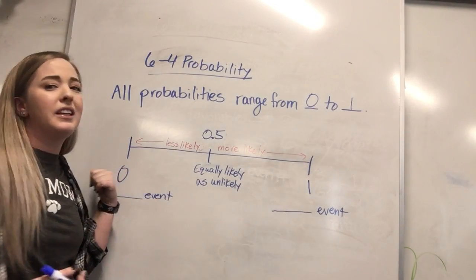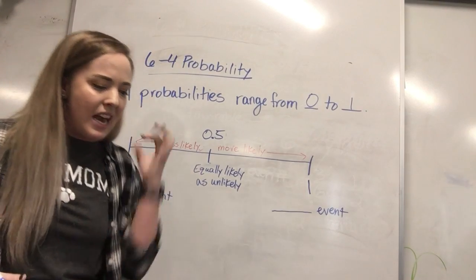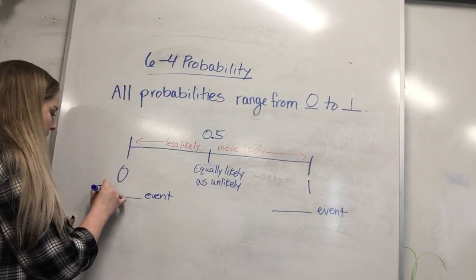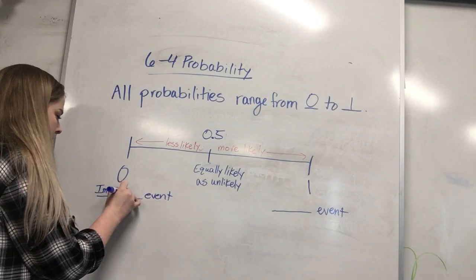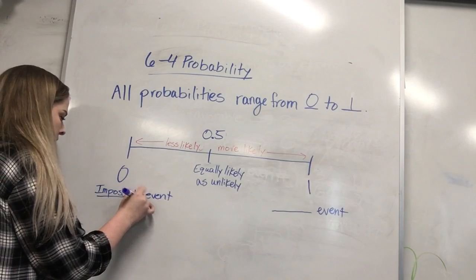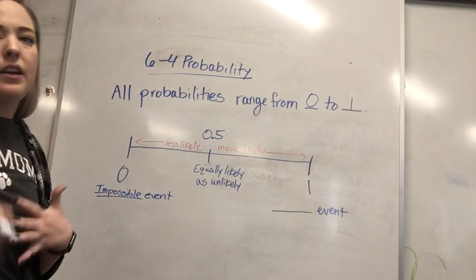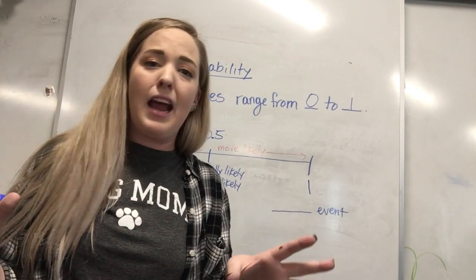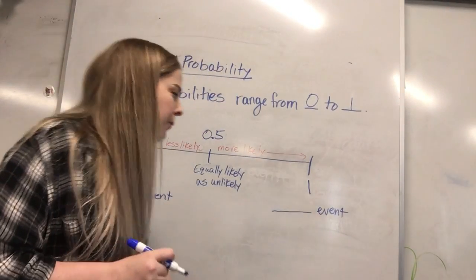Now, if a probability is 0, this is called an impossible event, meaning it's never going to happen. So you can fill in that line with impossible. Meaning not going to happen. If you look at a probability and it equals 0, it's saying it's never going to happen. So it's impossible.